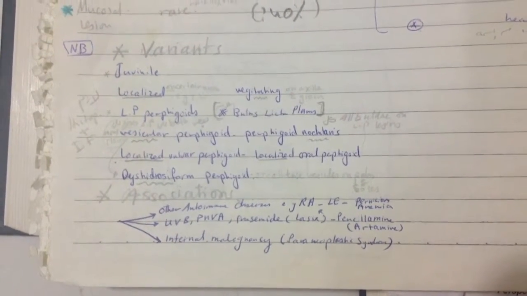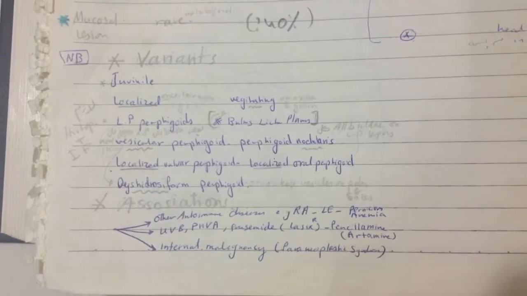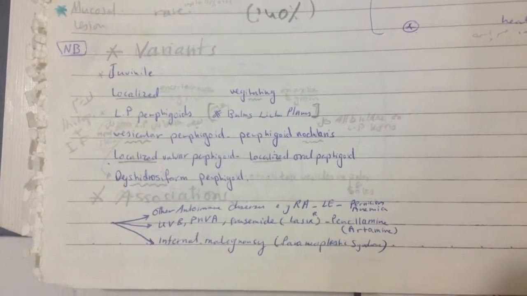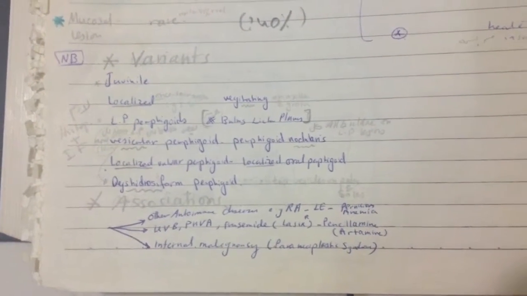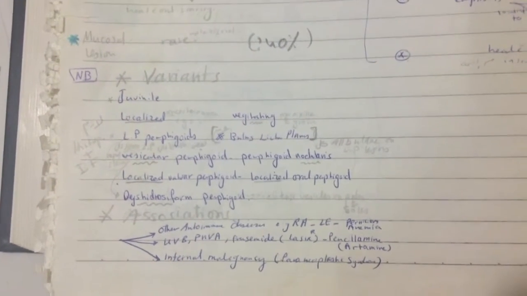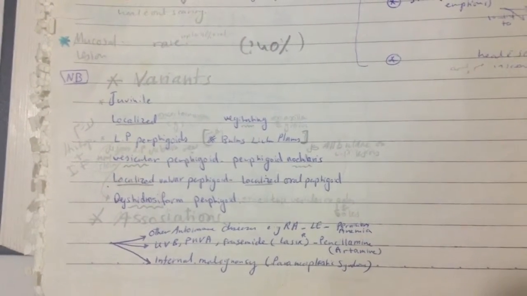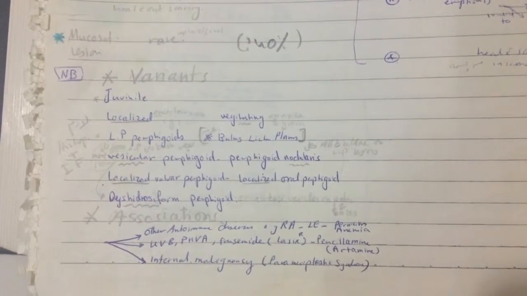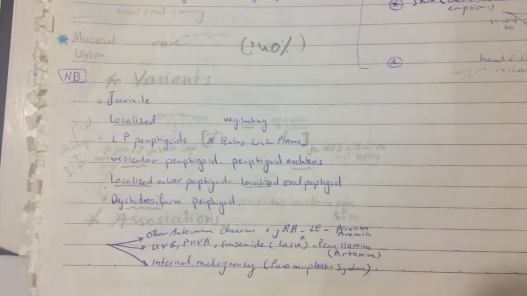But for bullous lichen planus, all bullae are on the lichen planus lesions. So we said there are juvenile types, localized types, localized vulvar pemphigoid, localized oral pemphigoid, lichen planus pemphigoides, vesicular pemphigoid, pemphigoid nodularis, dyshidrosiform pemphigoid.